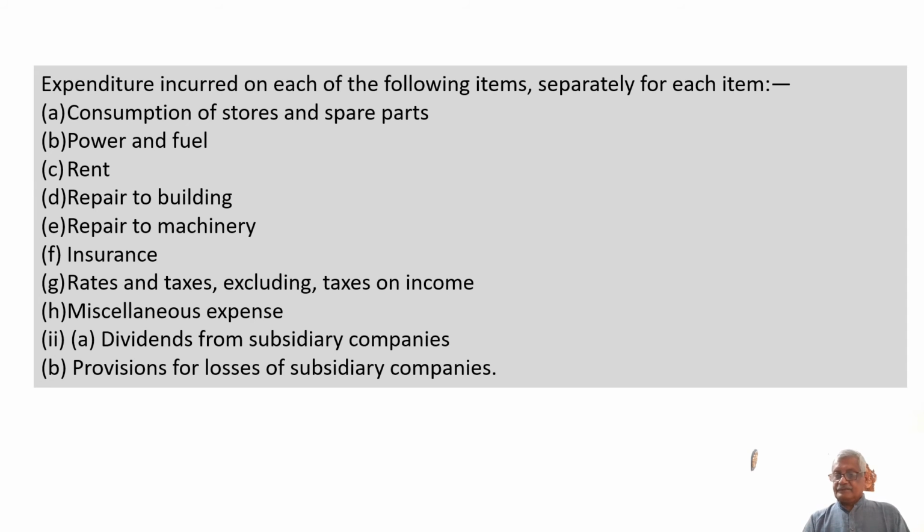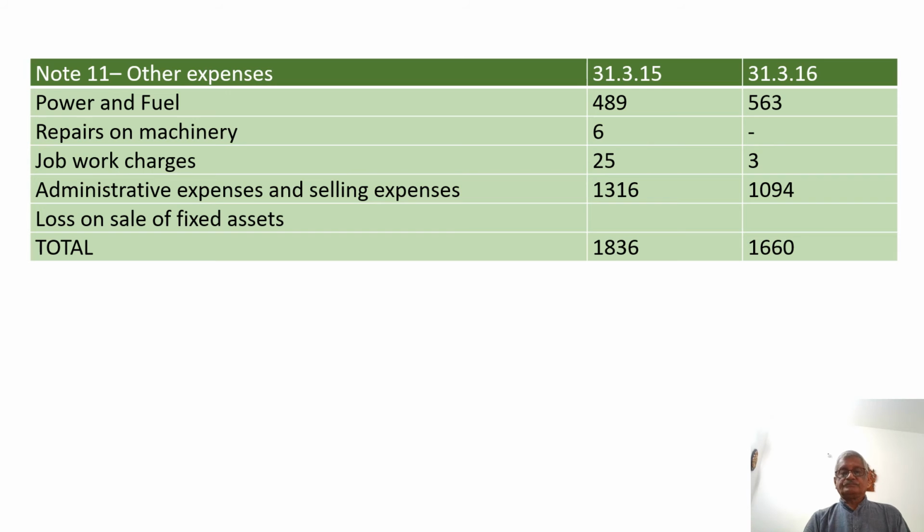These expenditure need to be separately indicated in the company's profit and loss account statement as per the Companies Act 2013. So, for example, I have taken an extract of a company who has given separately the figures like power and fuel, repairs on machinery, job work charges, administrative expenses and selling expenses, and loss on sale of fixed assets and the total. So these expenses which are identified separately need to be separately indicated.